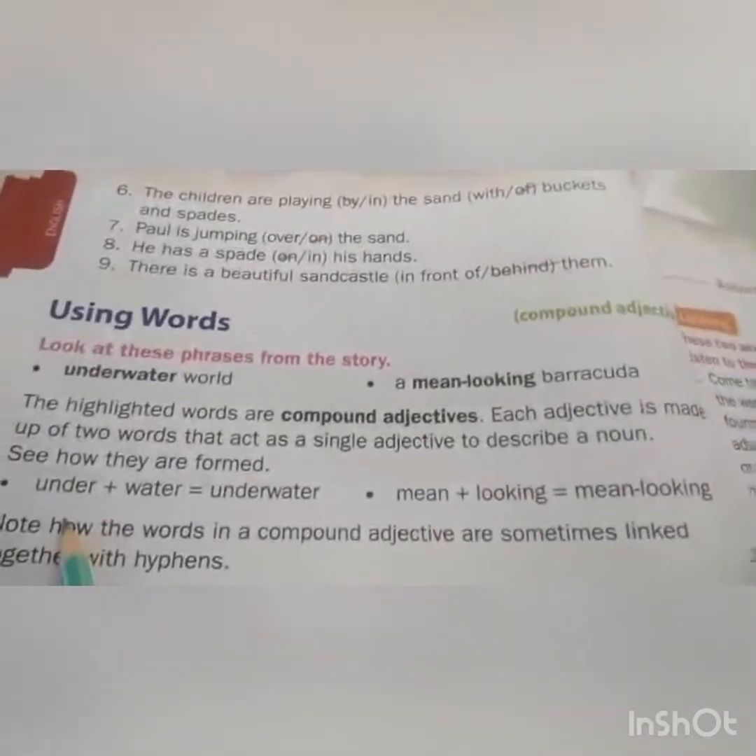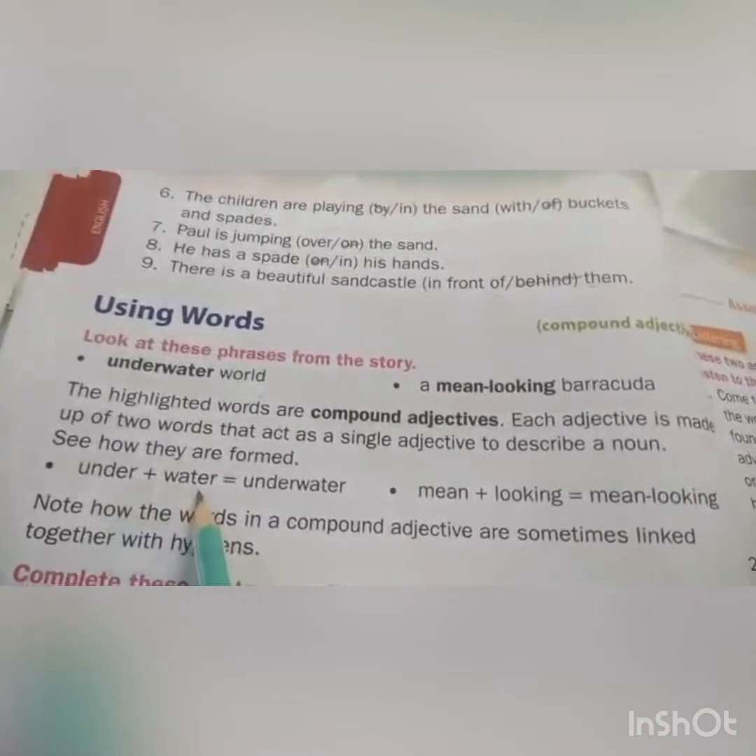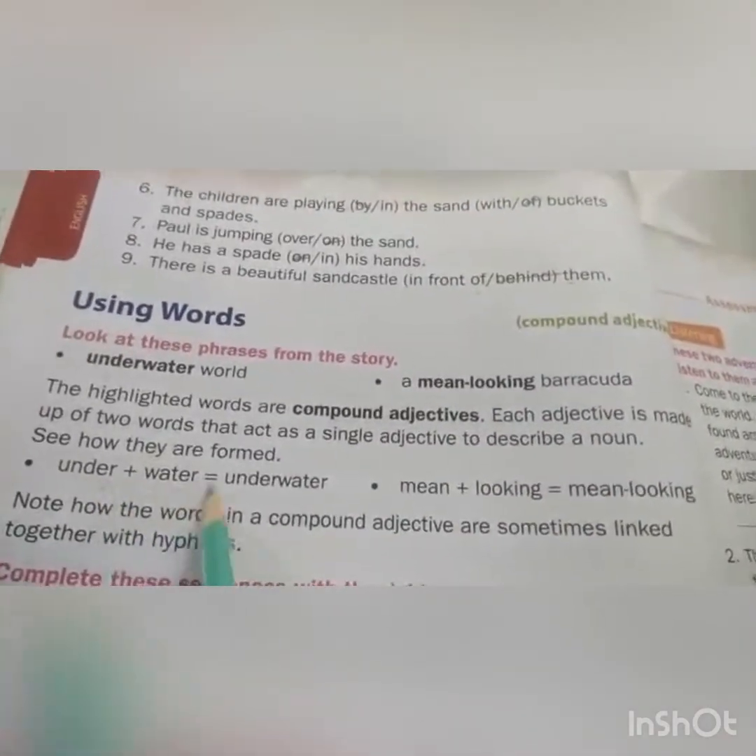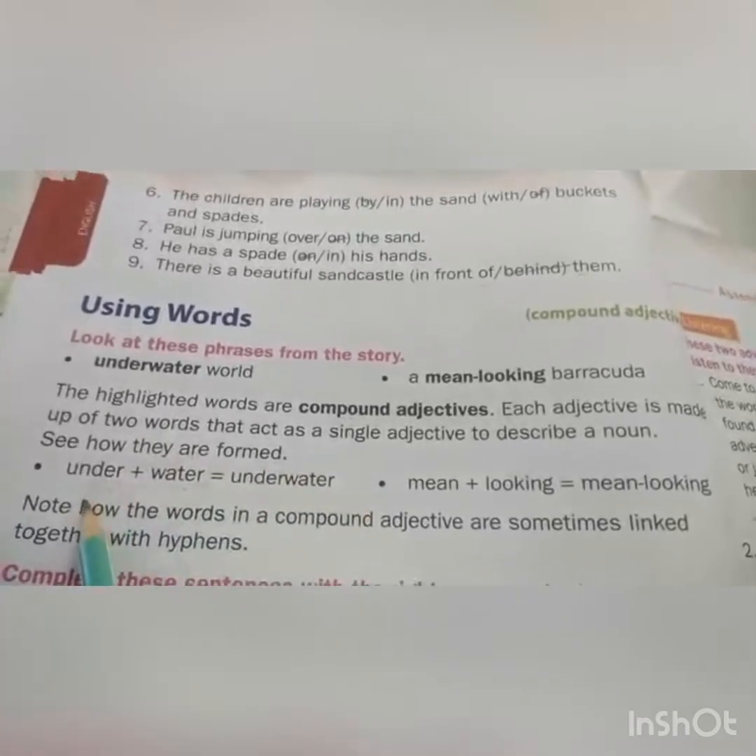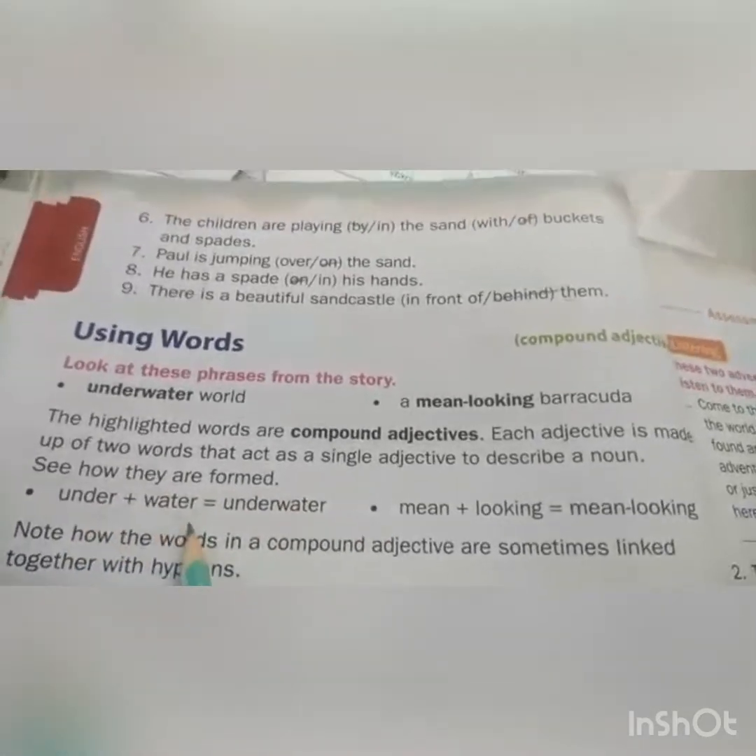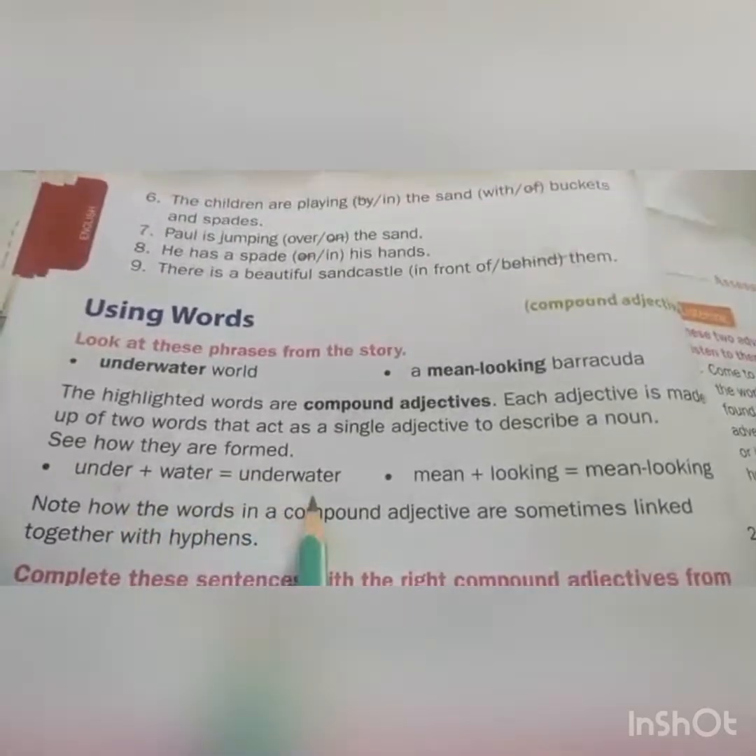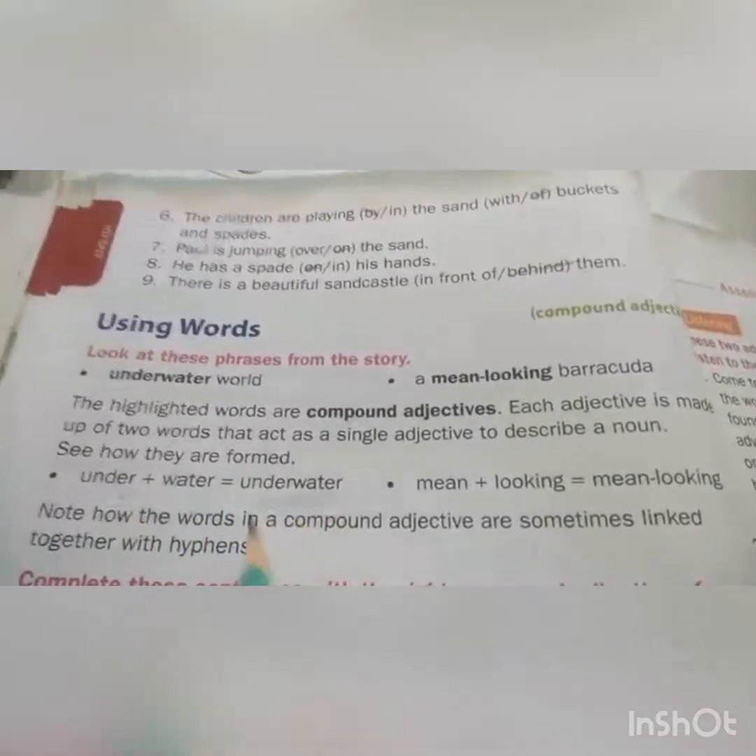For example, under plus water. Under is one word, water is a separate word. These two words together, underwater. Under plus water. Underwater. This is the compound word.